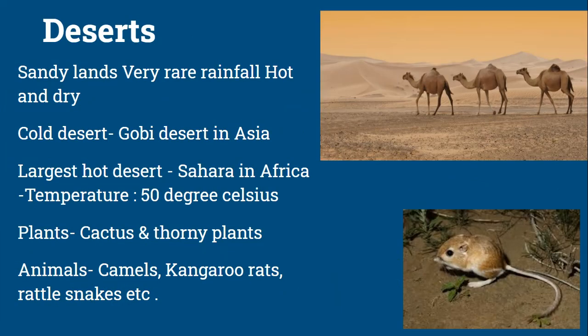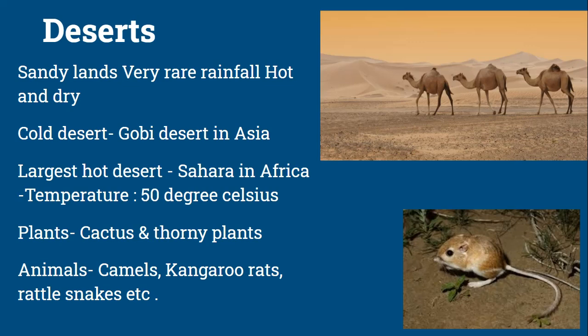Deserts are sandy lands with very rare rainfall. They are very hot and dry. Deserts that are hot during the day may become cold at night. Some deserts are always cold, like the Gobi Desert in Asia.